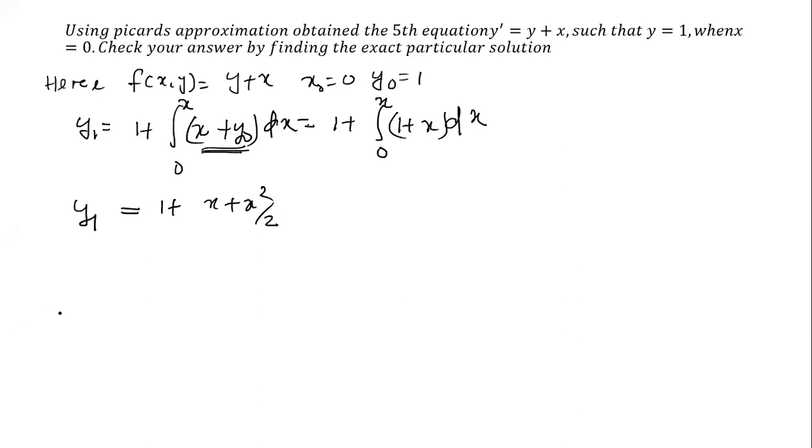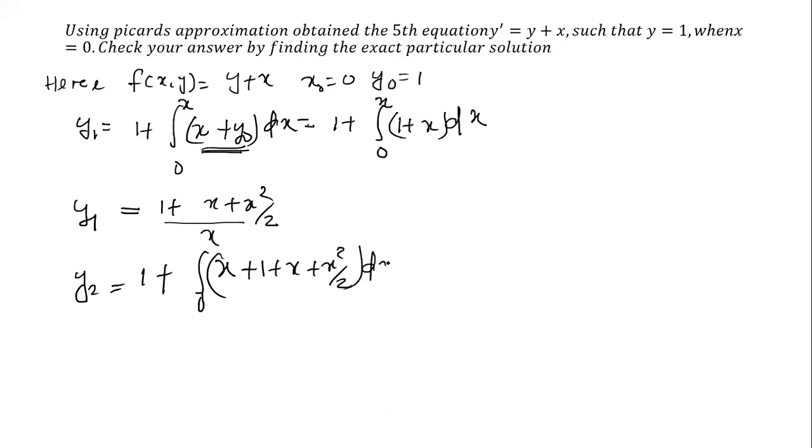Then we adopt a similar procedure for y2. y2 is written in place of y1: 1 plus the integration from 0 to x of x plus y, where y is now y1, so x + (1 + x + x²/2). Then again integrate this result.